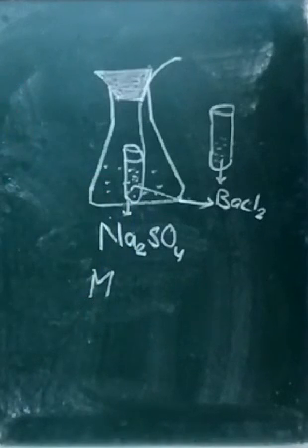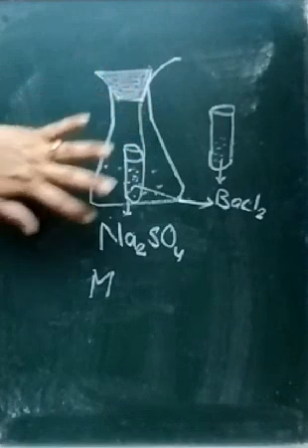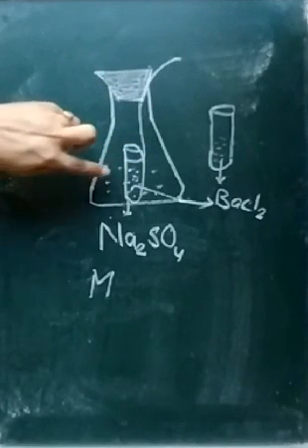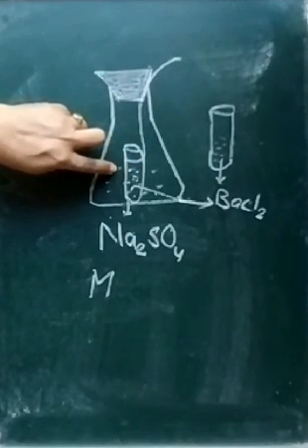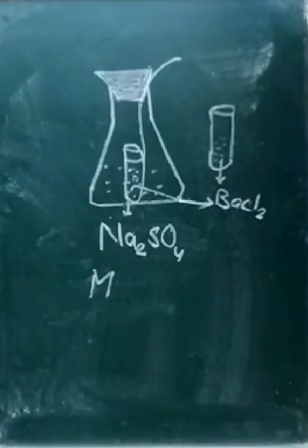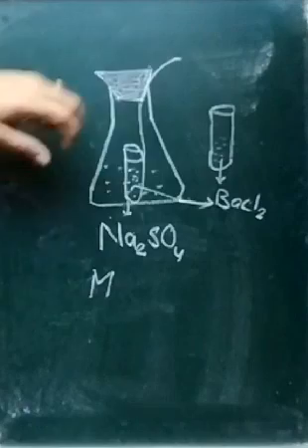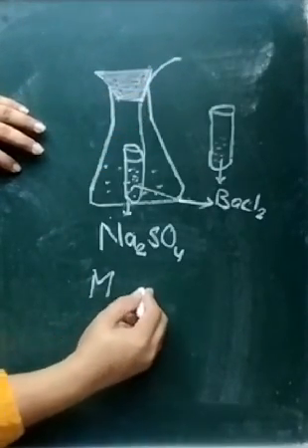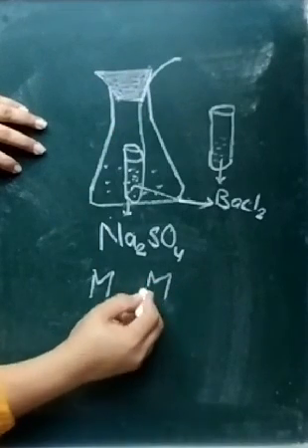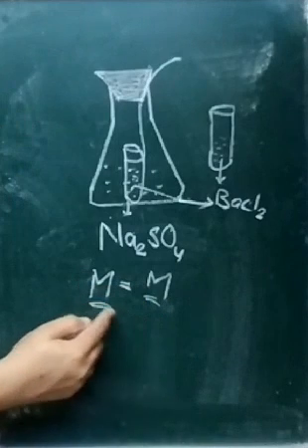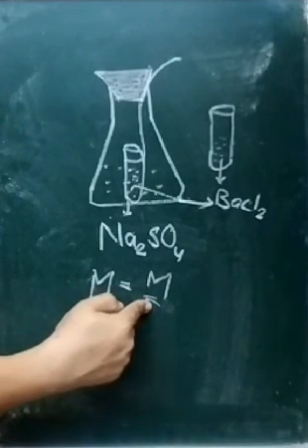After the reaction, we find a white precipitate is formed. In the earlier experiment also a white precipitate of AgCl formed. Here also a white precipitate of barium sulfate will be formed. So formation of precipitate shows that the reaction has occurred. After the reaction, we weigh it again. We find its weight is again m. Before and after the chemical process, the weight remains the same. That means mass remains the same.